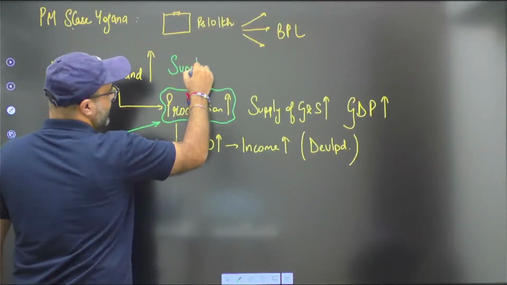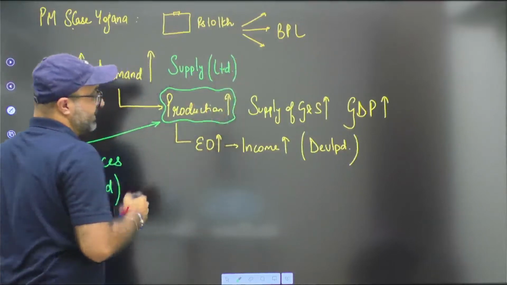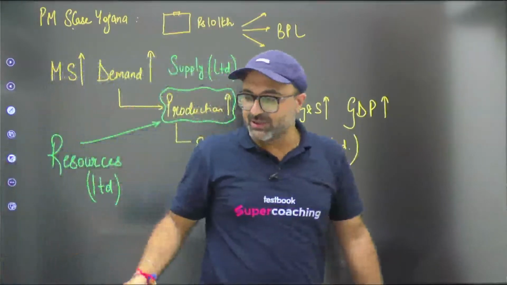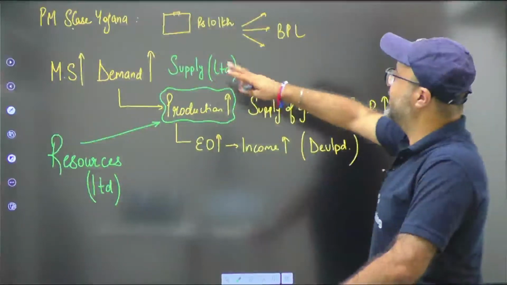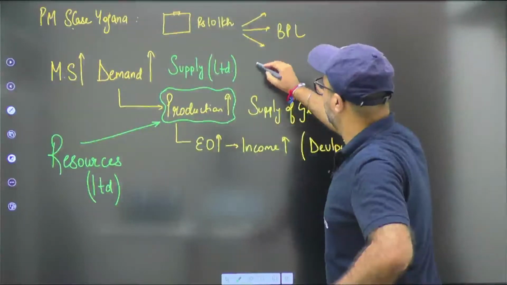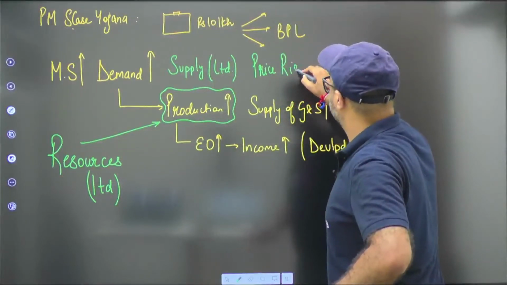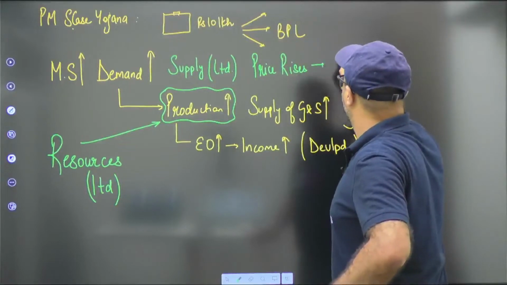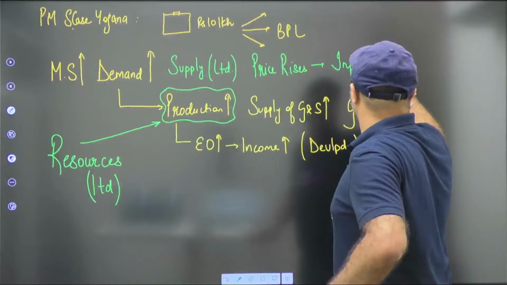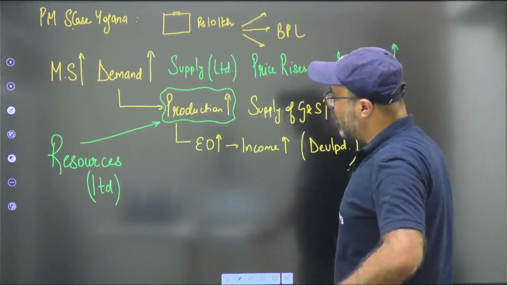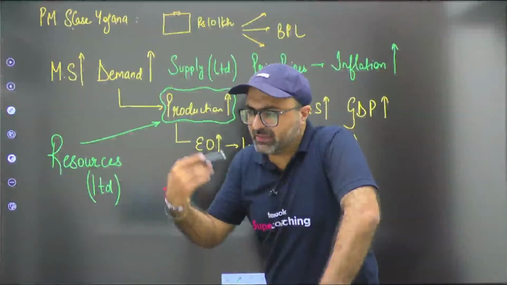is limited. The moment I say supply is limited, this means demand is increasing on one side and on the other side supply is limited. And whenever demand is greater than supply, it will result in an increase in price. And whenever the price rises, that results in what? Inflation. If unlimited currency is printed in the economy, in the initial days, undoubtedly demand will increase.